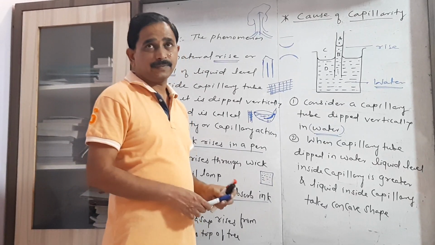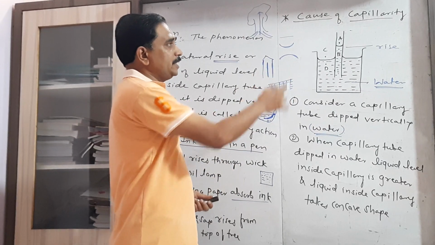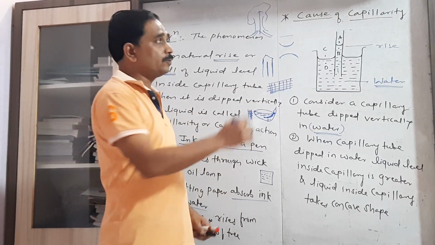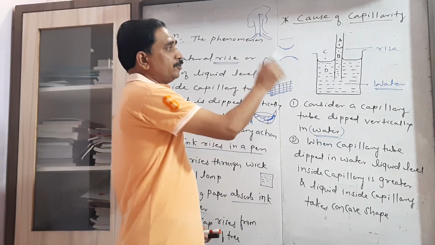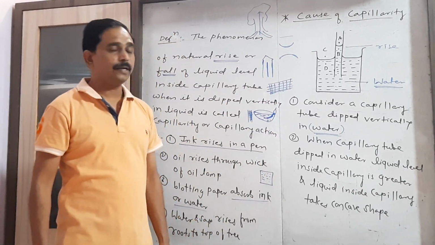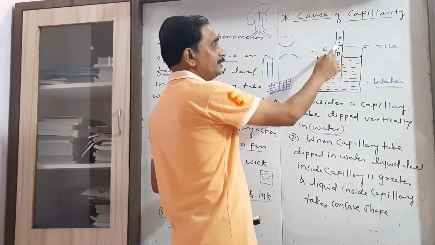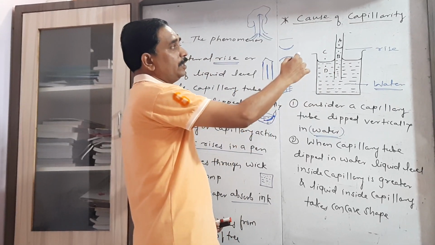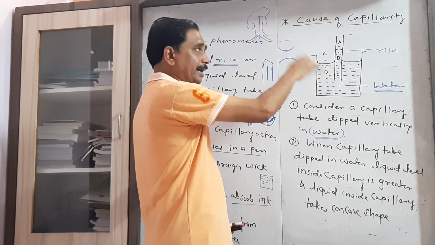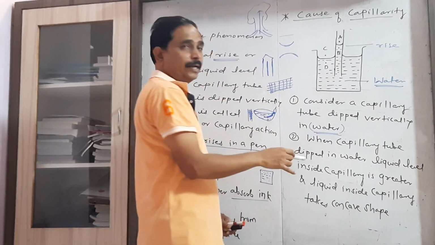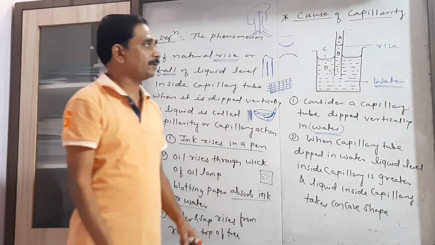Now in order to explain this cause, why we have a rise here, you have to select 4 points: A, B, C and D. We have to take 2 points inside the capillary tube and 2 points outside the capillary tube. The point A is inside but above the concave surface. Point B is again inside the capillary but below the concave surface.